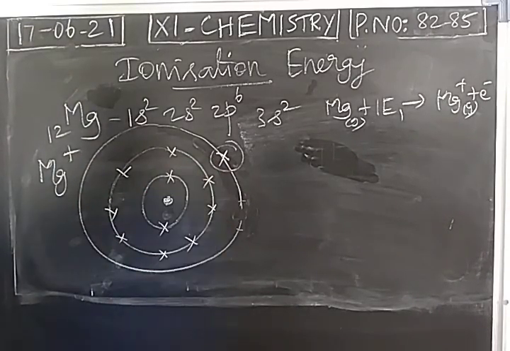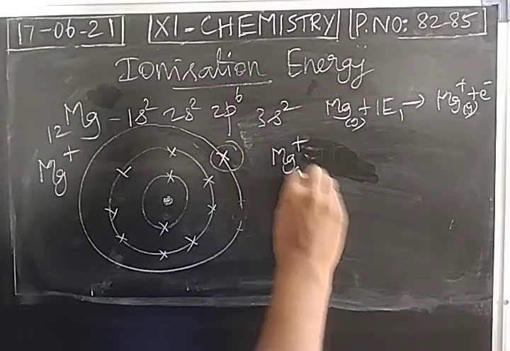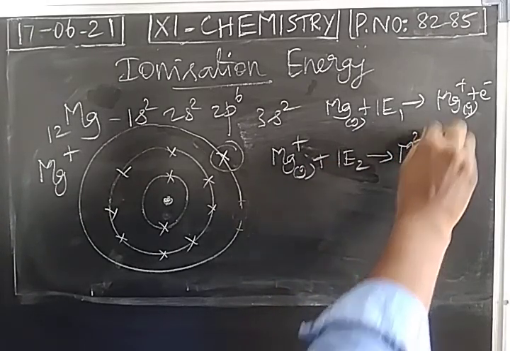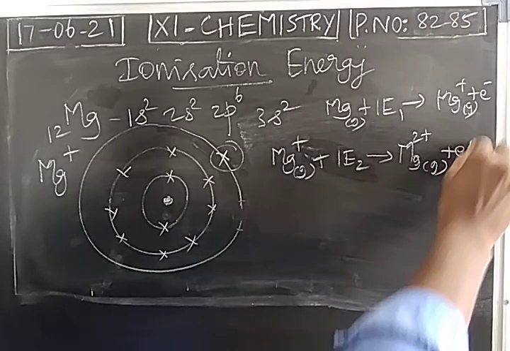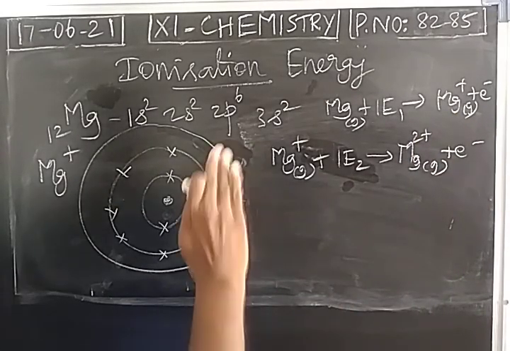So attraction will be more. So removing this electron will be difficult. Okay. So from magnesium cation, one more electron can be removed. So definitely second ionization energy value will be more.